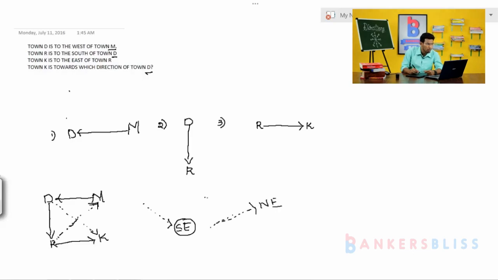Understanding? In this problem, we are applying the intercardinal direction. Is it clear? What is the answer for this question? Town K is towards which direction of town D? It is southeast of town D. Is it clear? That's it. So let's move to the next one.